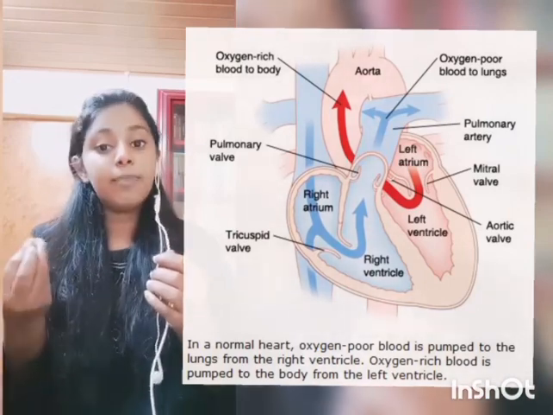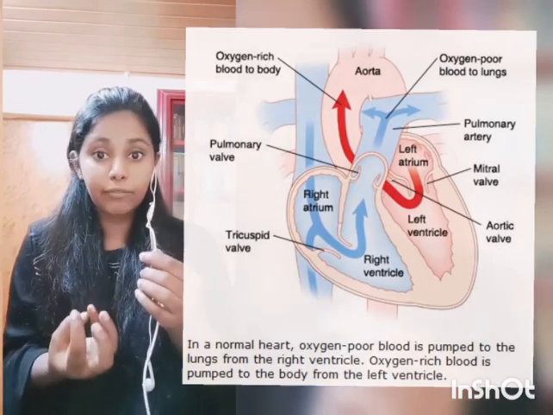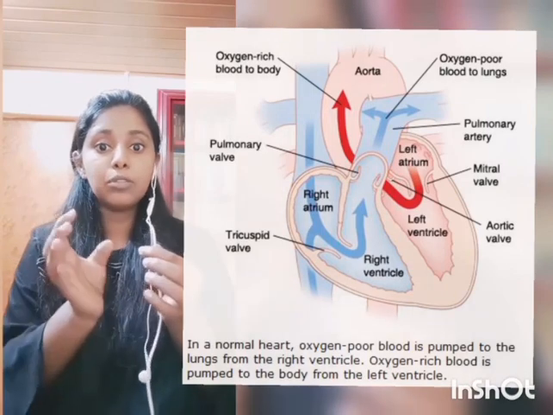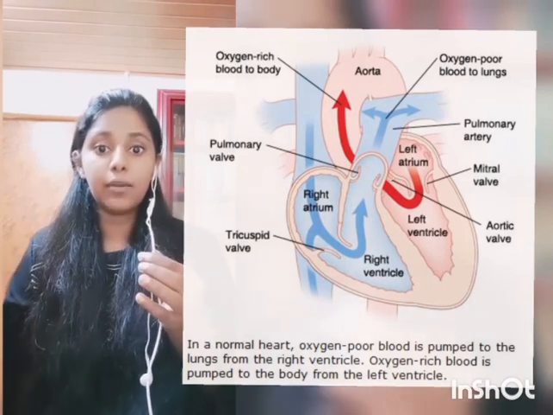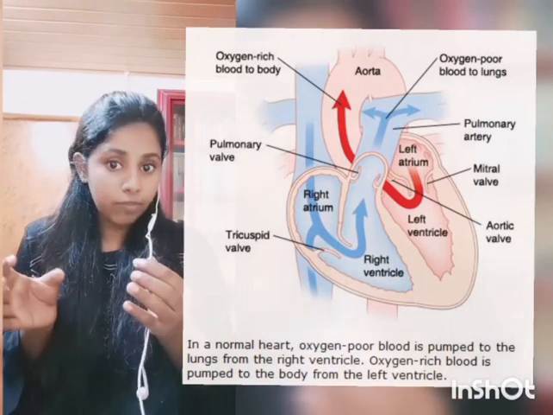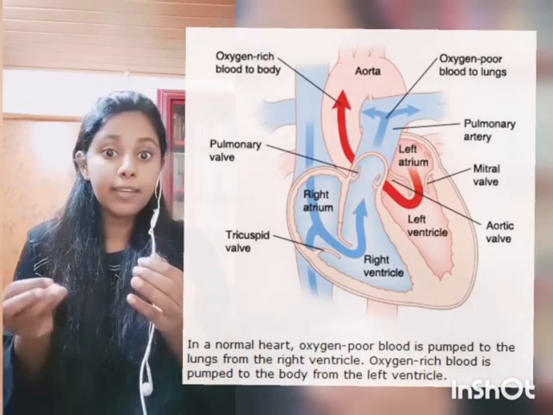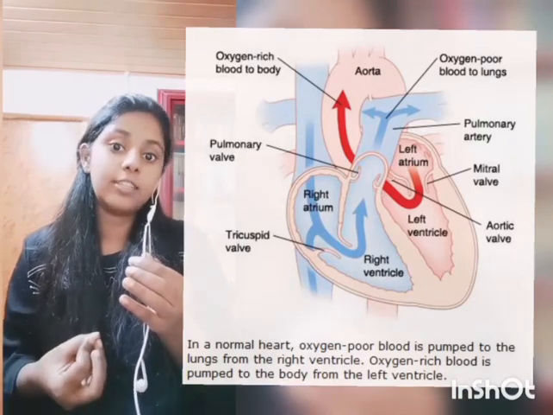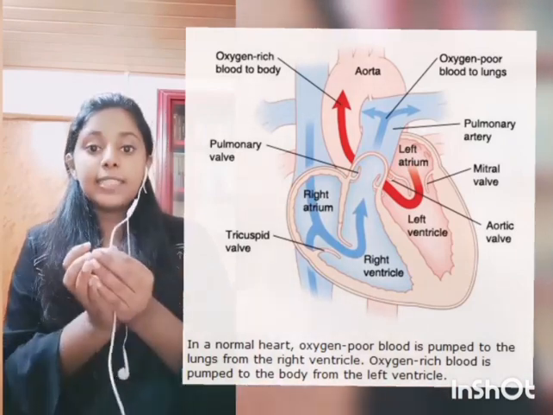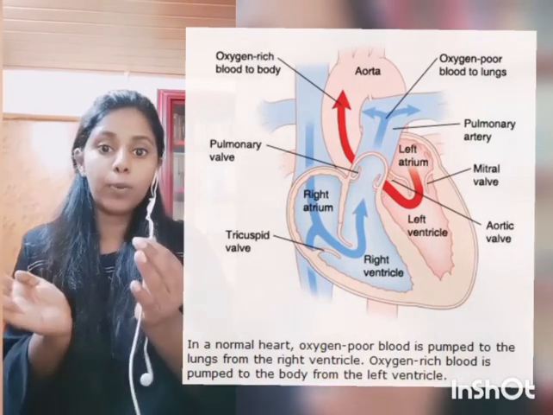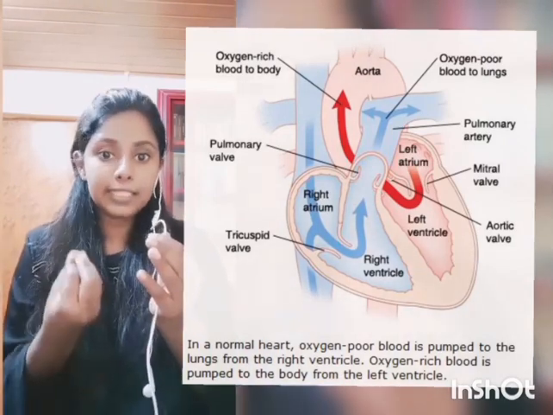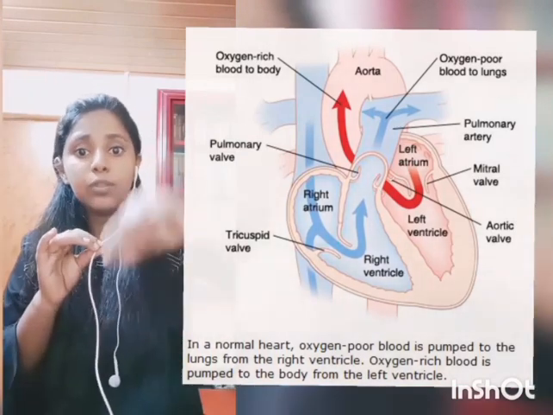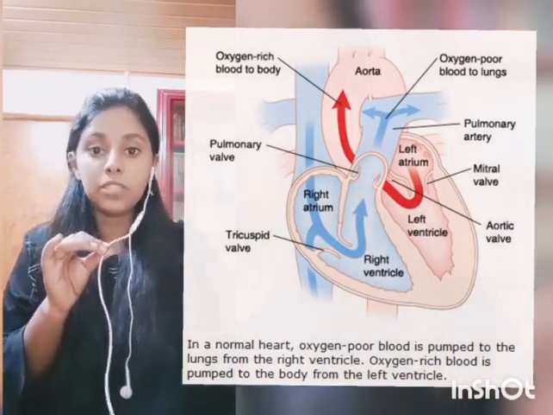Now the oxygenated blood lodged in the left ventricle, when the ventricle contracts, is squeezed into another vessel called the aorta. The aorta connects with the left ventricle and is guarded by the aortic valve. Whenever there is a contraction in the left ventricle, the aortic valve is forcibly opened, and the squeezed blood is pushed upwards through the aorta, and through this pathway it reaches all parts of the body.